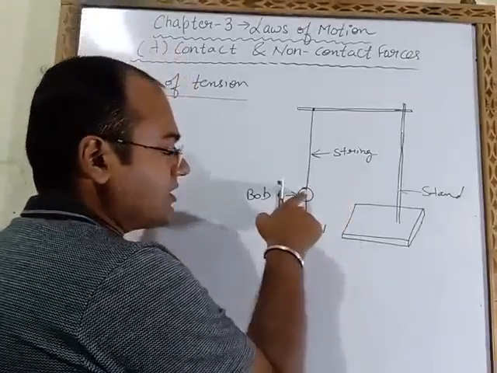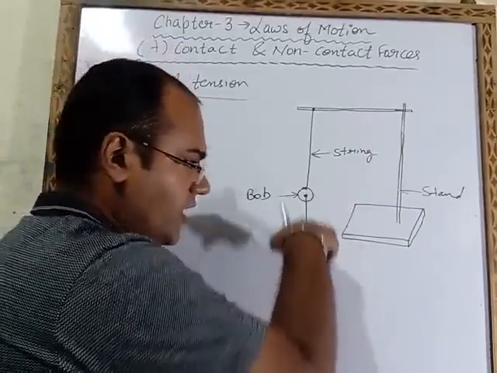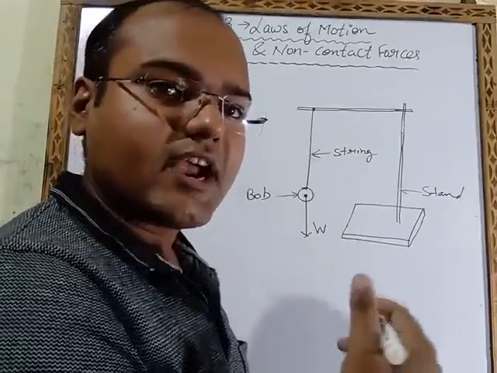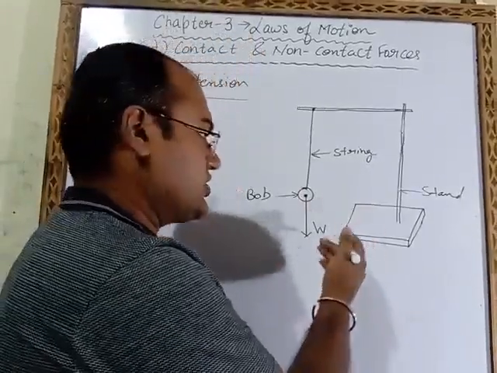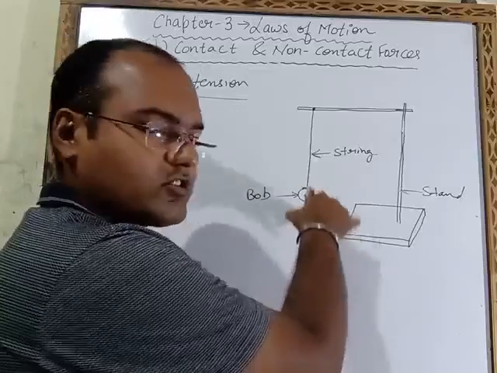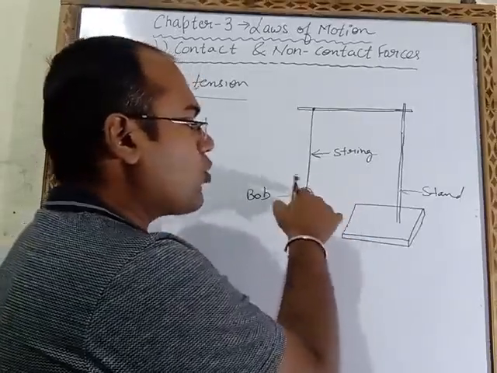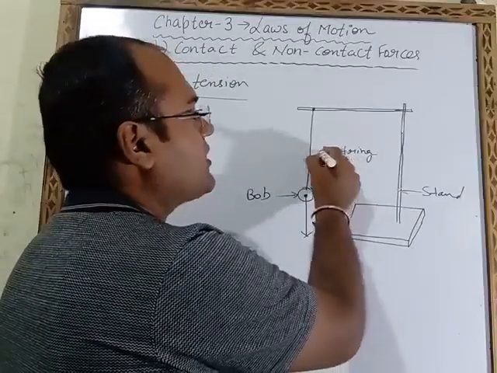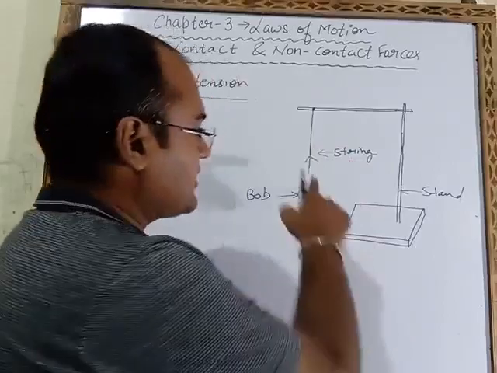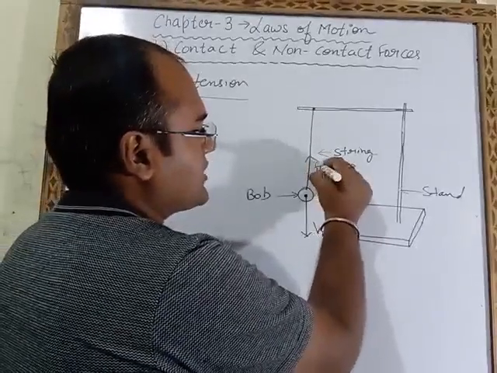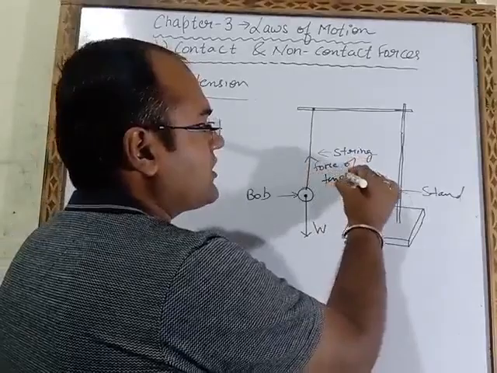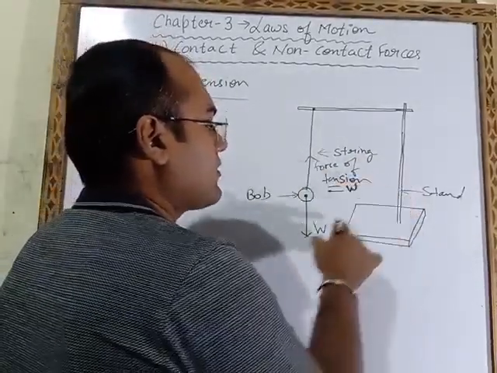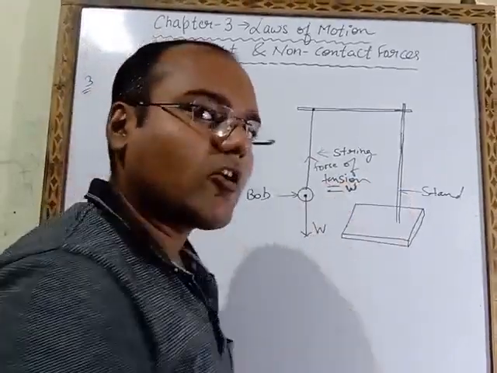Now when this body exerts a force in the downward direction, this string will also exert one force, in the opposite direction. Opposite means this body is applying a force downward, so in order to hold this object, the string will exert a force in the upward direction. This upward force is known as force of tension, and it will be equal to the force which is acting in the downward direction.